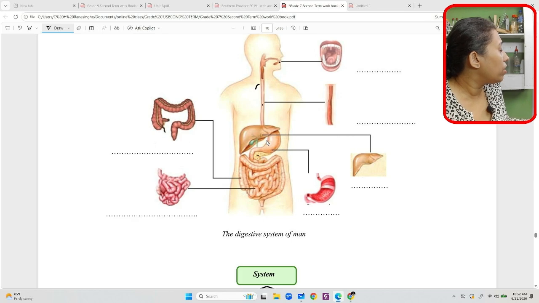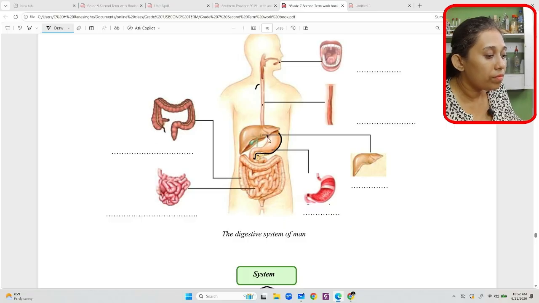You should know this one. What did we just learn? What is this sac-like structure? Stomach. Very good. And here you can see this intestines, and this is the anus, right?